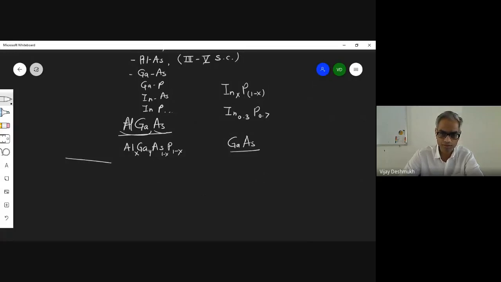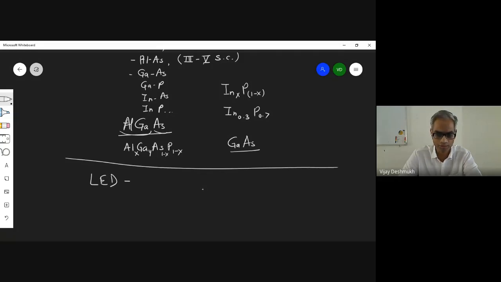Now, just some additional information. We already know LED. This is a light emitting diode. It is a kind of diode, and this is the band gap of the diode, with the conduction band and the valence band. I have already told you that there will be some percentage, say aluminum x, gallium 1 minus x, and arsenic suppose 100%. Or like indium phosphide, indium 0.3, that is 30%, phosphorus 70%.